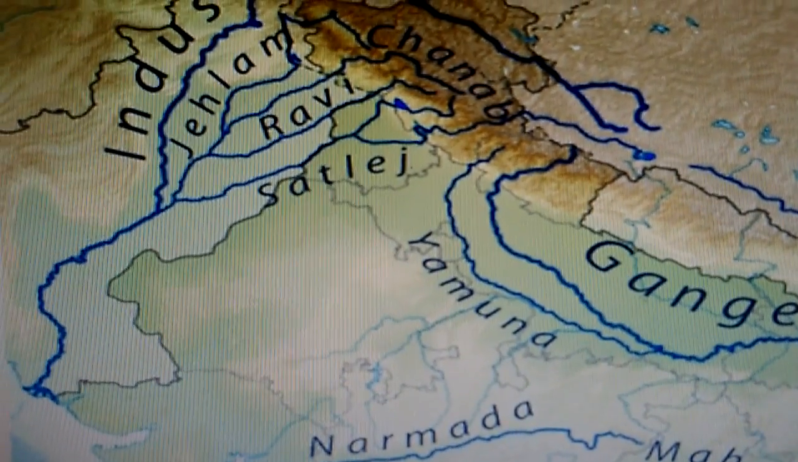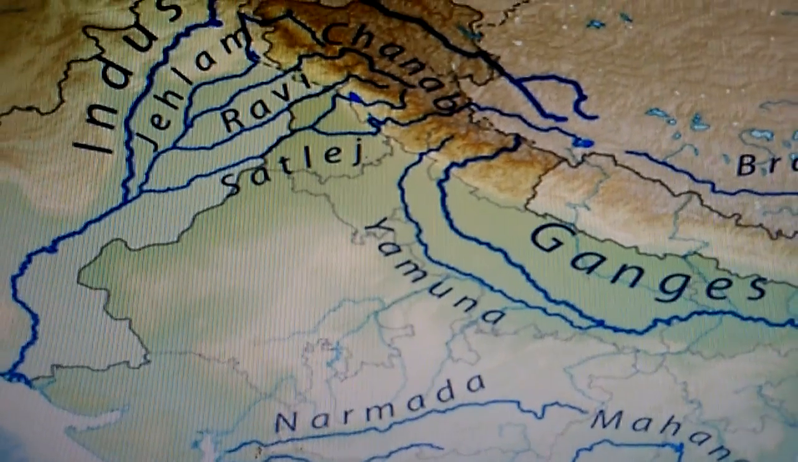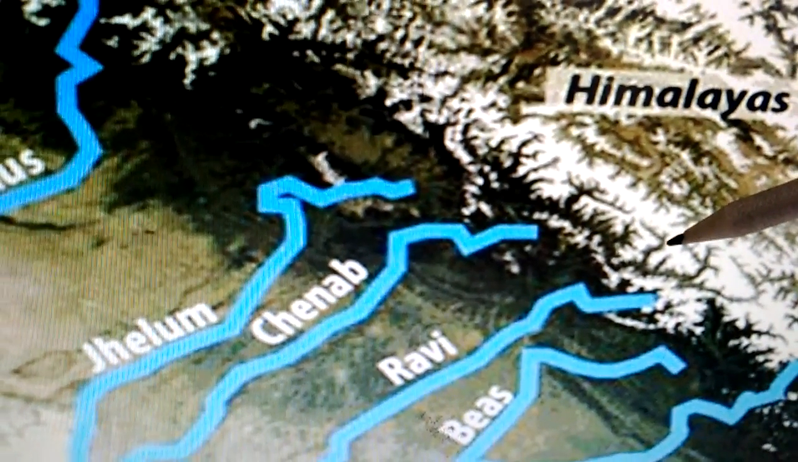So these are the Himalayan rivers. These rivers are the snow-fed rivers of the Himalayas. You can see children, these are snow-fed rivers of the Himalayas, continuously flowing.